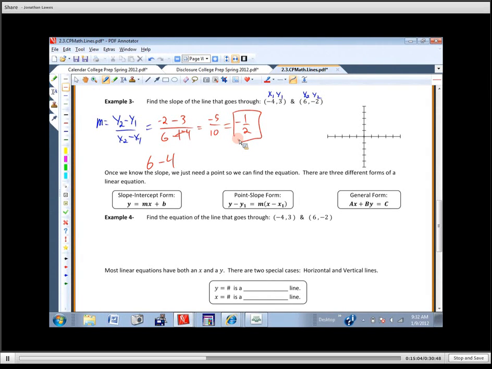It's going to look like this. Is it going to be really steep or kind of shallow? Kind of shallow, because remember, the bigger the number, the steeper it is. The smaller the number, the closer it is to 0, the more shallow it is. So let's check and see. We've got -4 and 3, so that's about right here. And then 6 and -2, so we're about right there. So this is what the line would look like that goes through those 2 points. It does go down from left to right, and it's fairly shallow.